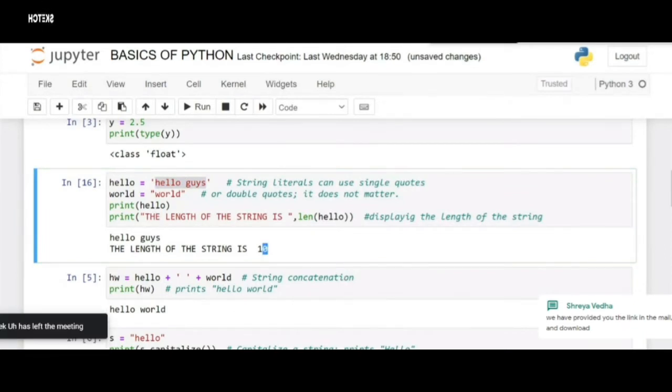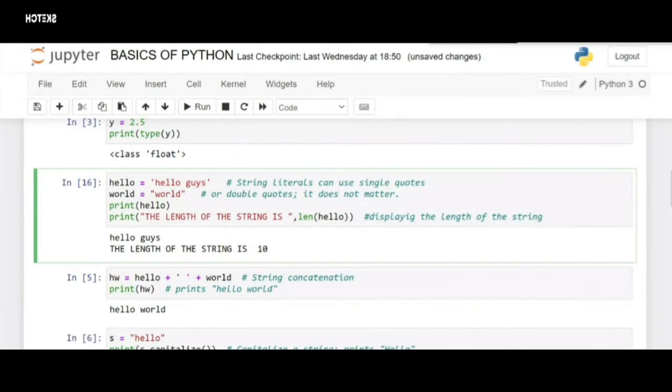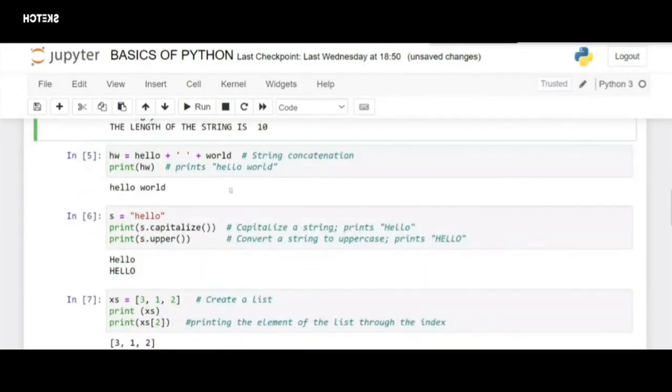This might be helpful whenever we need it. You might have seen a Word document which displays the number of words at the left bottommost corner, right? It's the same. Whenever we need to know the number of characters in a string, we use this length function to do so.